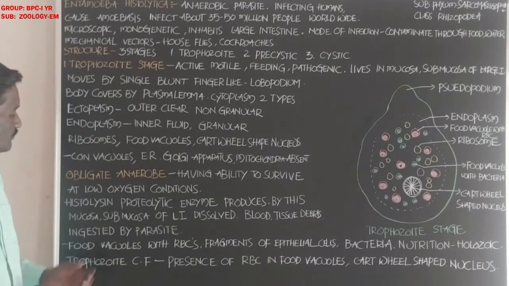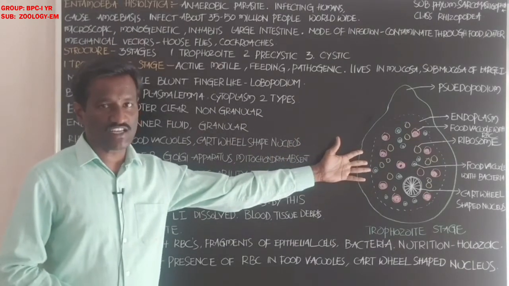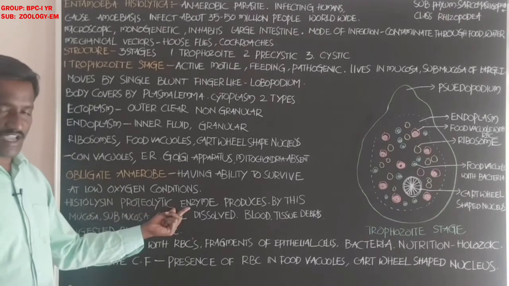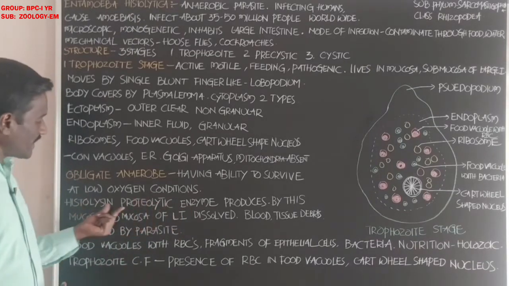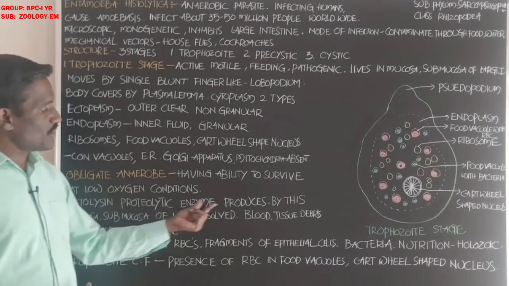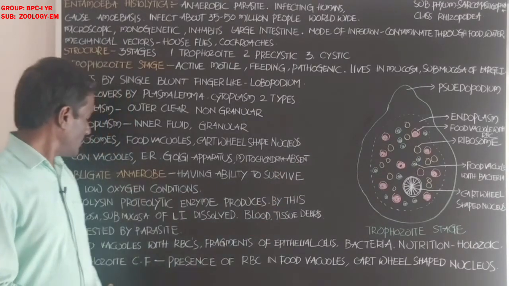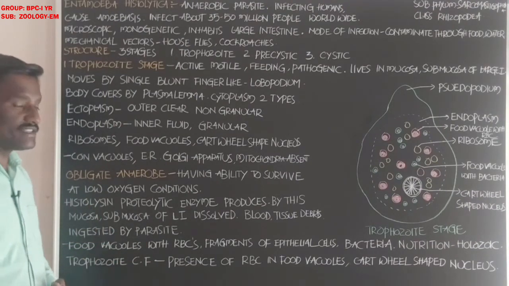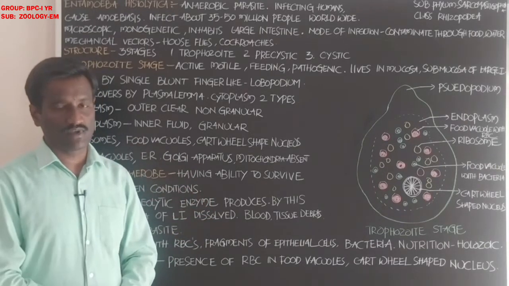Next, students, histolysin is an enzyme secreted by the trophozoite stage. What is the use of histolysin? It is a proteolytic enzyme that destroys, disintegrates, and digests proteins. Histolysin dissolves the mucosa and submucosa of the large intestine.